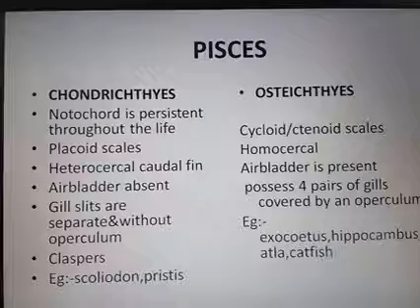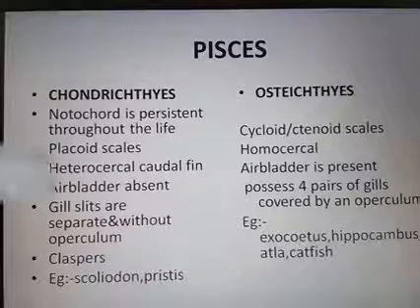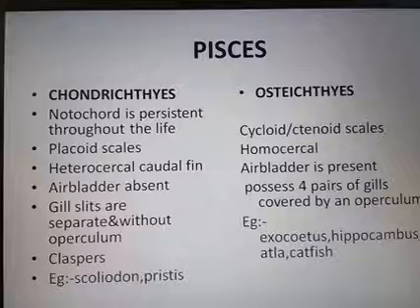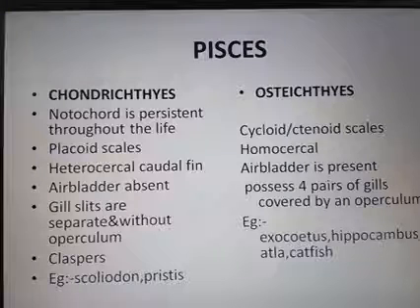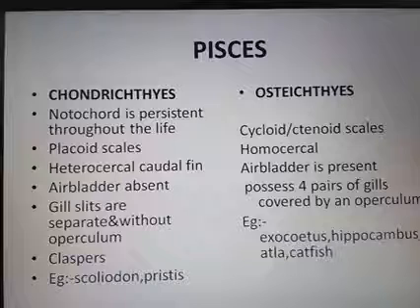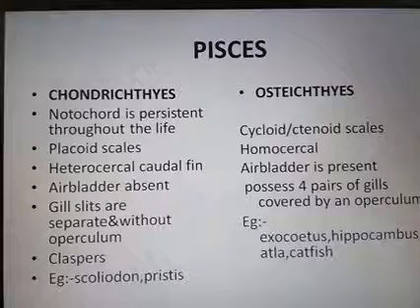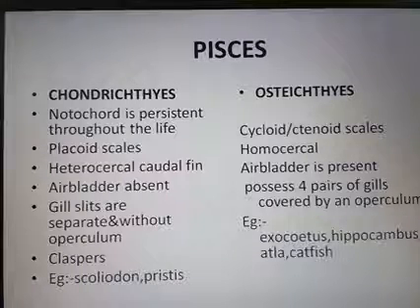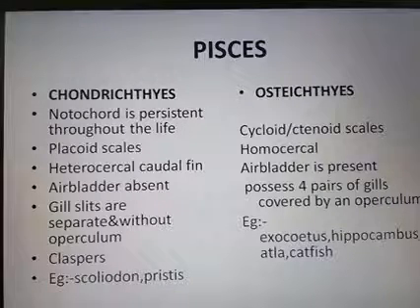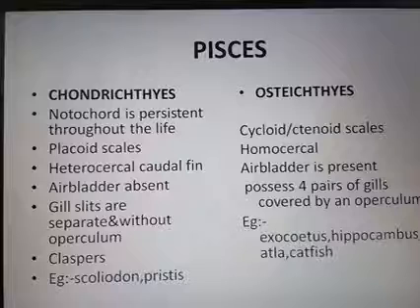Then the mouth is terminal, whereas there it is ventral. They have an air bladder, which regulates buoyancy. The heart is two-chambered, and they are cold-blooded animals. All these features are the same in Chondrichthyes and Osteichthyes. They have gills, and the gills are covered by operculum, but in Chondrichthyes the gills are not covered by the operculum. Clear?